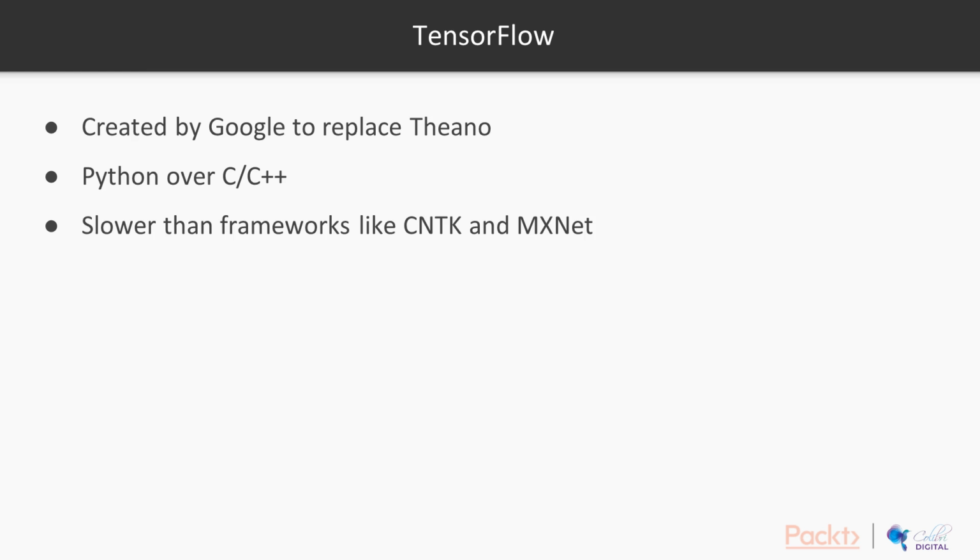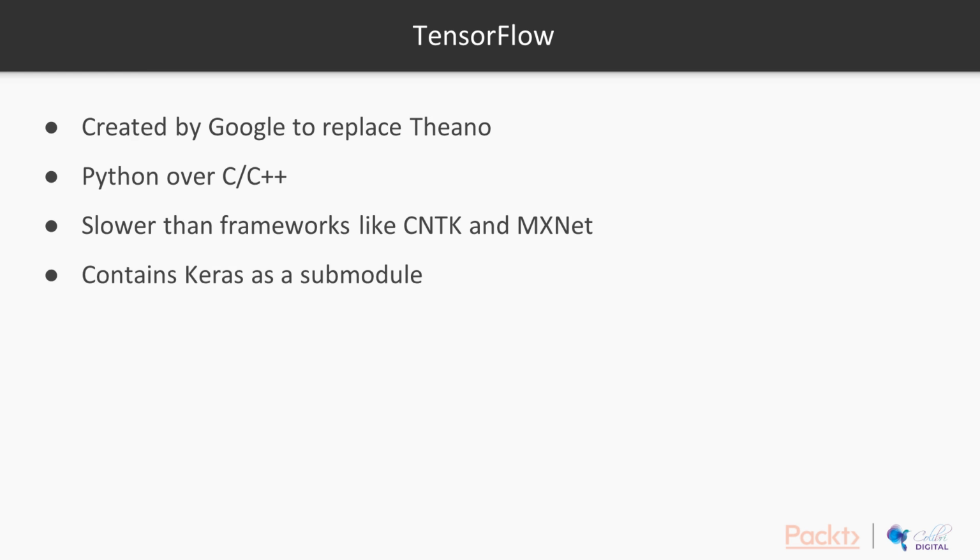As part of this, it leverages the NumPy framework for scientific computing and various data structures in scientific computing. It is slower than frameworks like CNTK and MXNet based on its architecture decisions, but it's very popular and has a large community of support around TensorFlow.